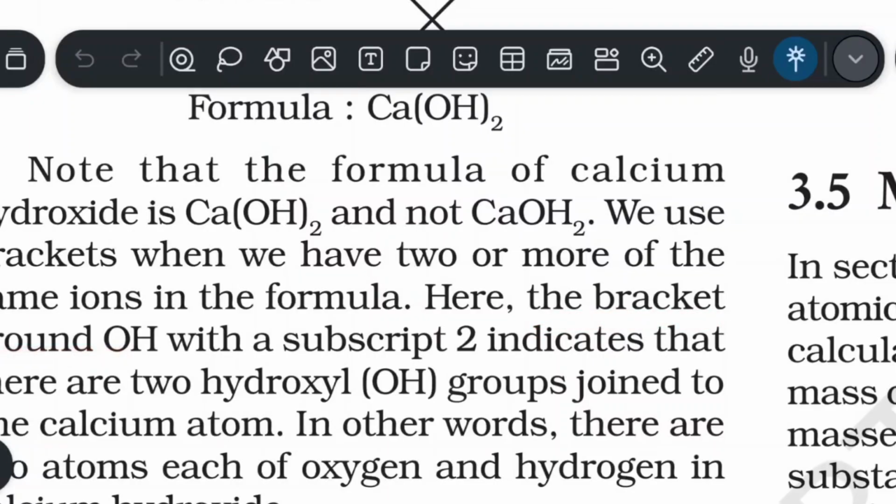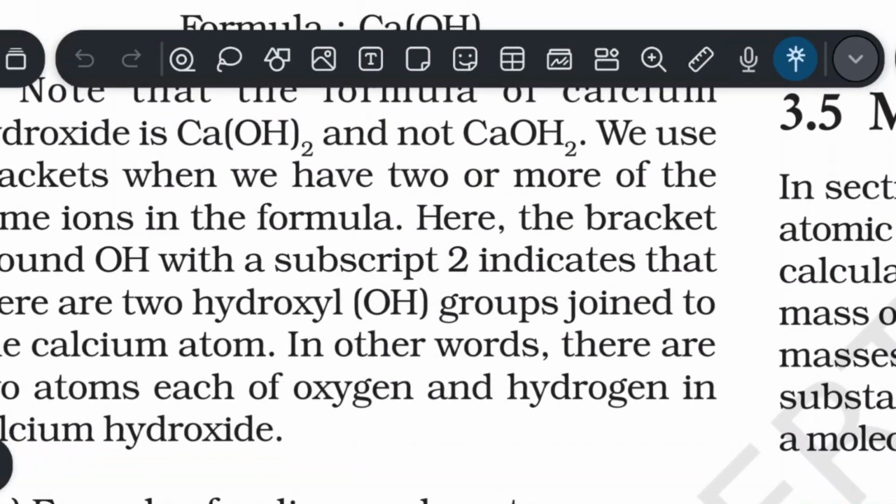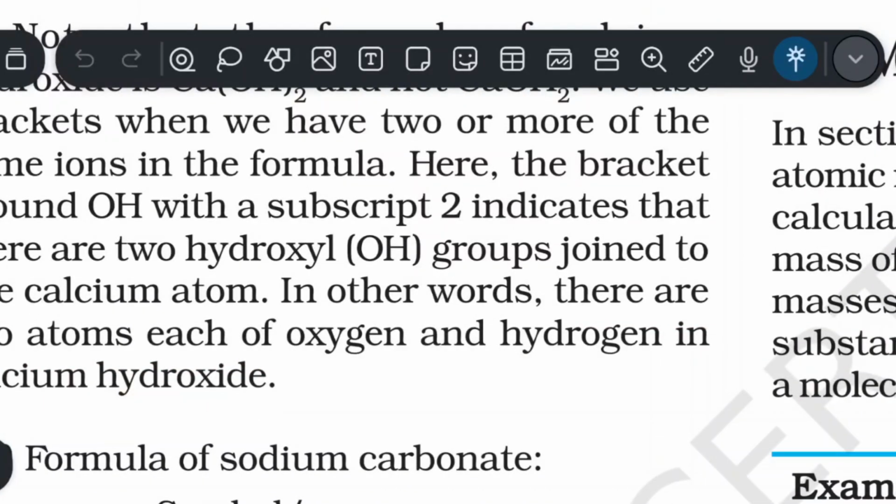Here the bracket around OH with a subscript 2 indicates that there are 2 OH groups. It's not separately 2 oxygen atoms and 2 hydrogen atoms, this is not the case. Here it says 2 hydroxyl, it means OH, they are in bonded form. There are 2 groups of hydroxyl, that is why it is enclosed in a bracket. There are 2 atoms of each, oxygen and hydrogen, in calcium hydroxide.